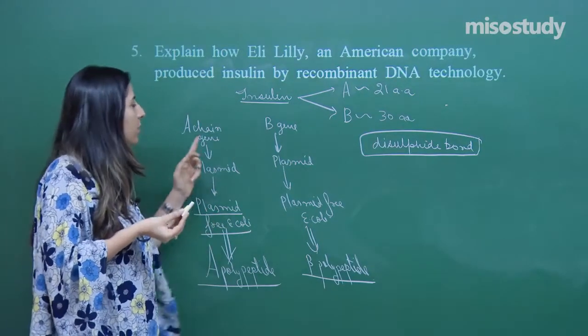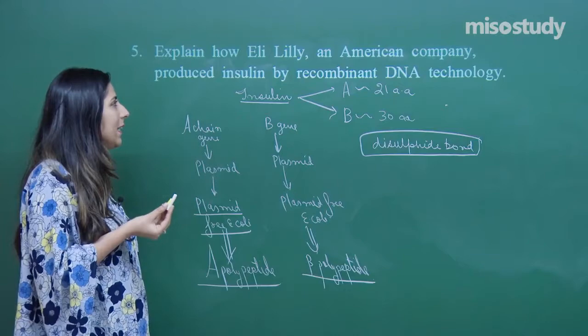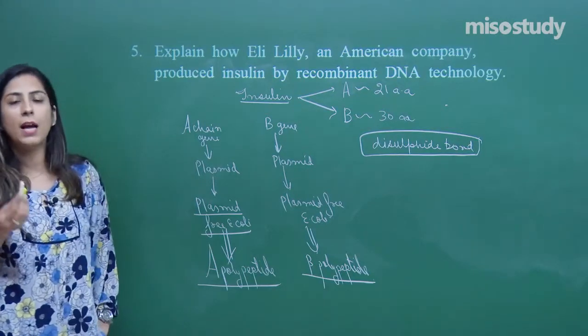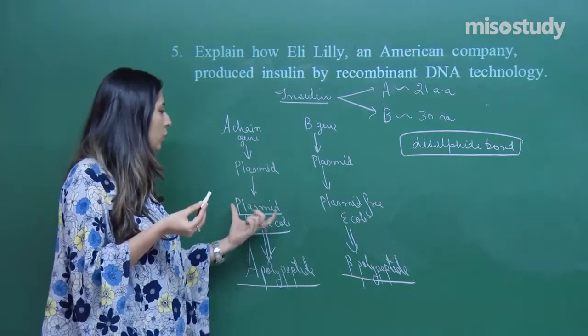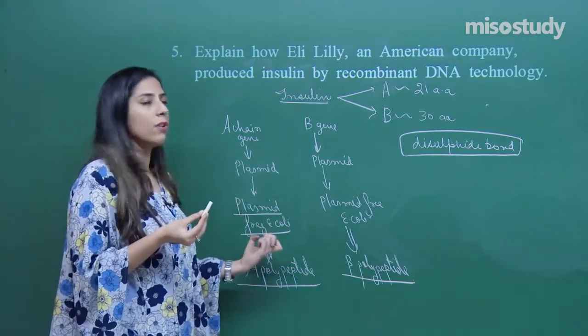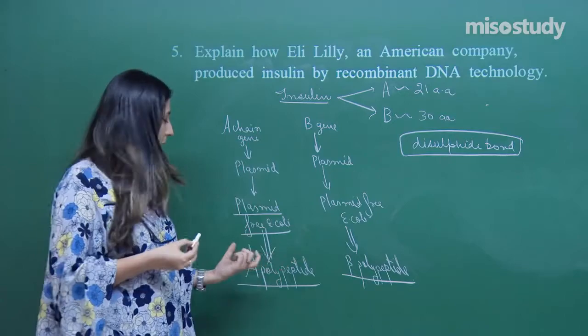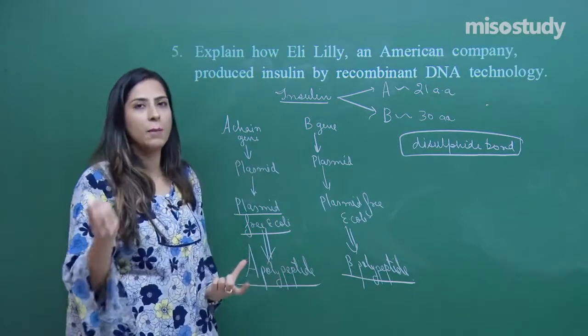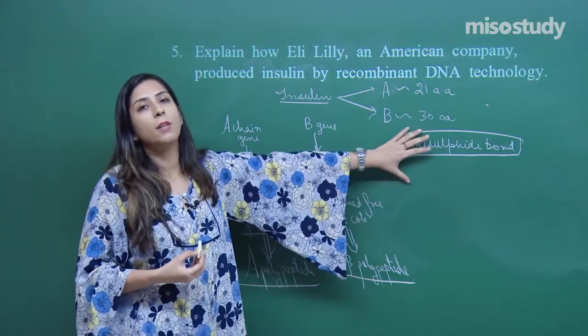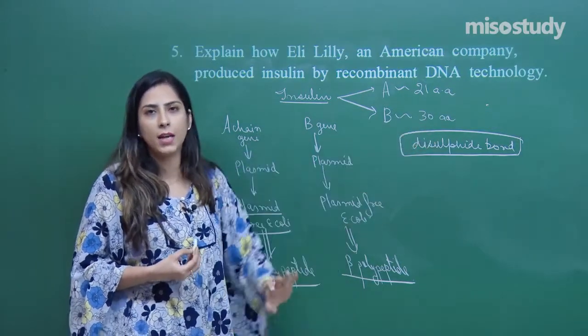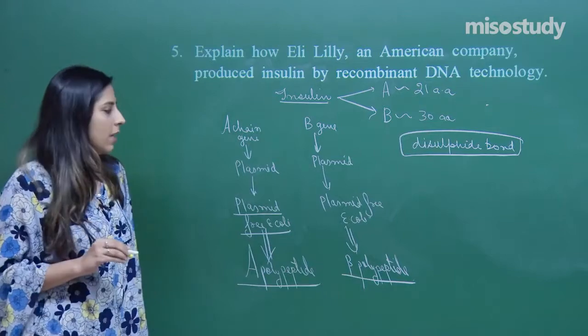So this is a major procedure which is followed by Eli Lilly, which is an American company, and this is a recombinant DNA technology where a gene of interest is allowed to enter into the plasmid, and later on into E. coli, and after that there is a formation of the A polypeptide and the B polypeptide. Later on they are joined together and the bond between them is a disulfide bond, right.